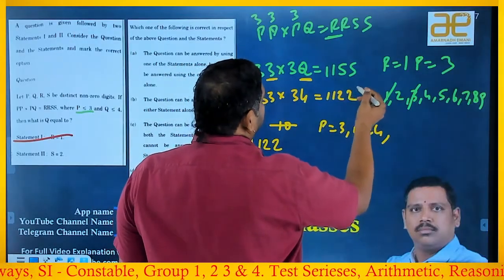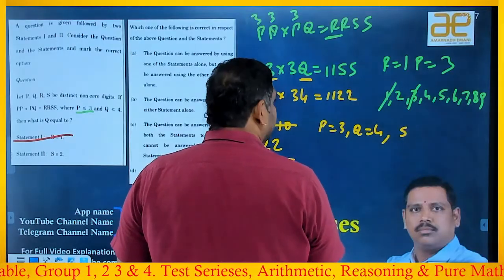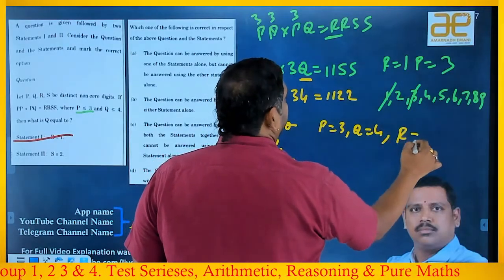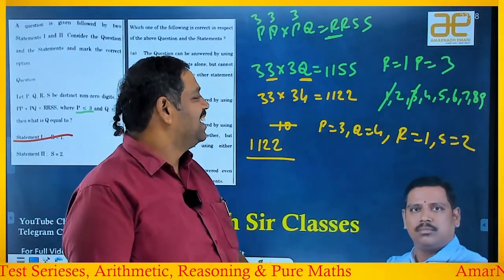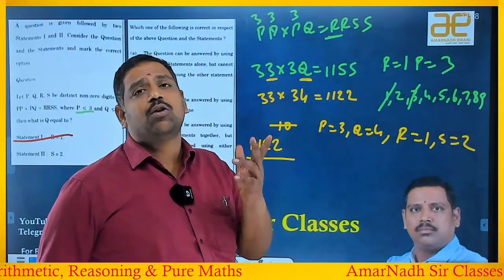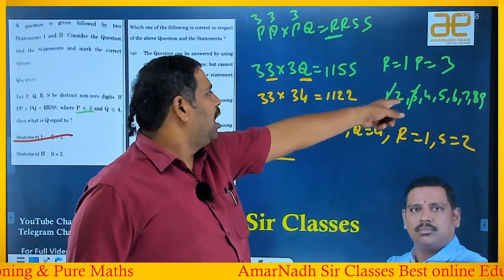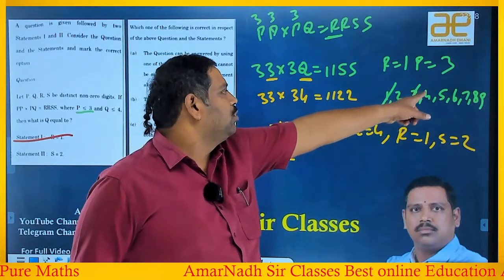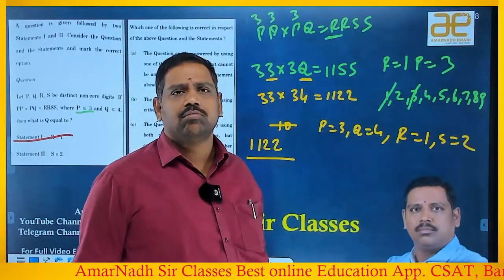And the next value that S has taken is R is 1, right? R is 1 and S is 2, right? So the Q value is less than or equal to 4. So already I have verified Q should not take 1. I have verified with 2. It should not take 3. It should take 4. So all the values I have verified. This is the only possibility.